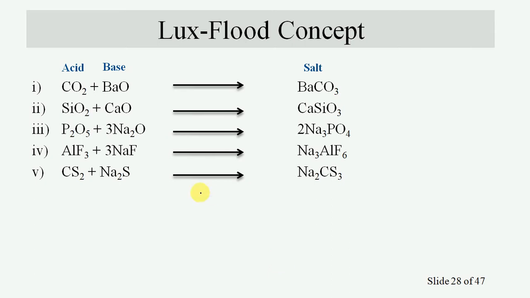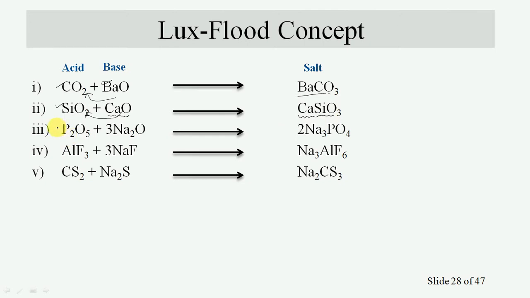Let us see more reactions. Reaction between carbon dioxide, which will act as an acid, and barium oxide, which will act as a base. So barium oxide can donate one oxide to CO2, and barium carbonate will get formed. Silicon dioxide acts as an acid, calcium oxide acts as a base, it can donate oxide ion to silicon dioxide, and this product will get formed.